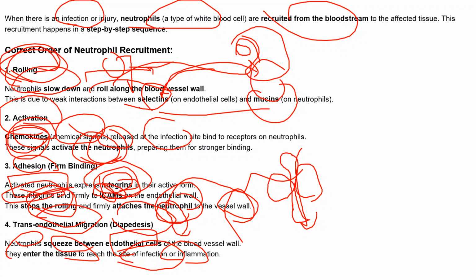These activated neutrophils express the integrin in its active form, and these integrins bind to the endothelial wall so that they attach, and after that they do the diapedesis process, right? First they have to bind firmly to the ICAM molecules, and after that they start diapedesis, that is, they move toward the site of infection or inflammation.